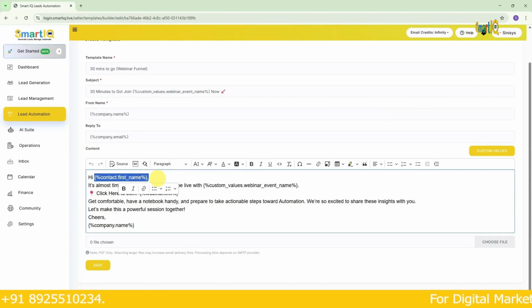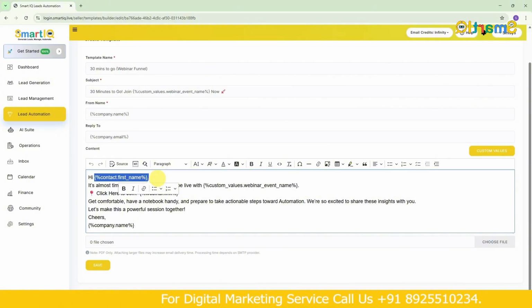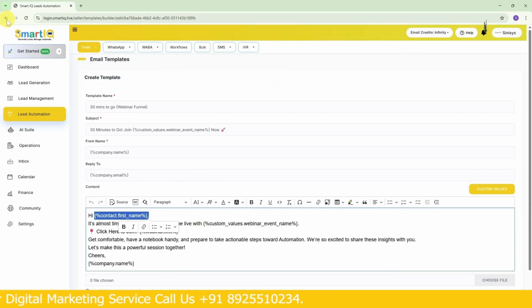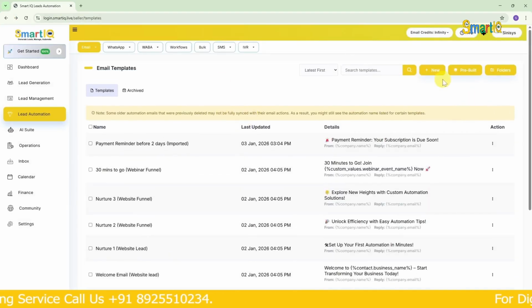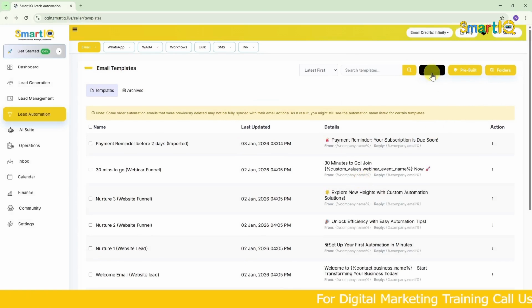No, right? So after hi, if we put first name, you have your customer's first name, right? They would have filled it in, right? Take that first name from the field and map it here. That's what a custom field is, okay? Now we can use this in our workflow and add it. Automatically, once they register, an email can go to them 30 minutes before, like that.